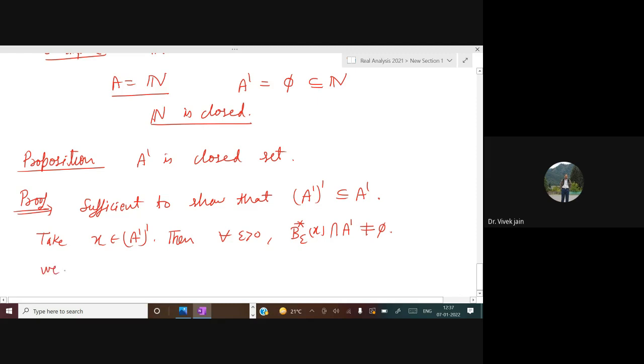We are to show that X is in A dash. And X is in A dash means for all epsilon greater than 0, B epsilon star X intersection with A is not equal to empty set. Do you get the point? The difference between these two expressions is that there is A dash here and here there is A. Do you understand?